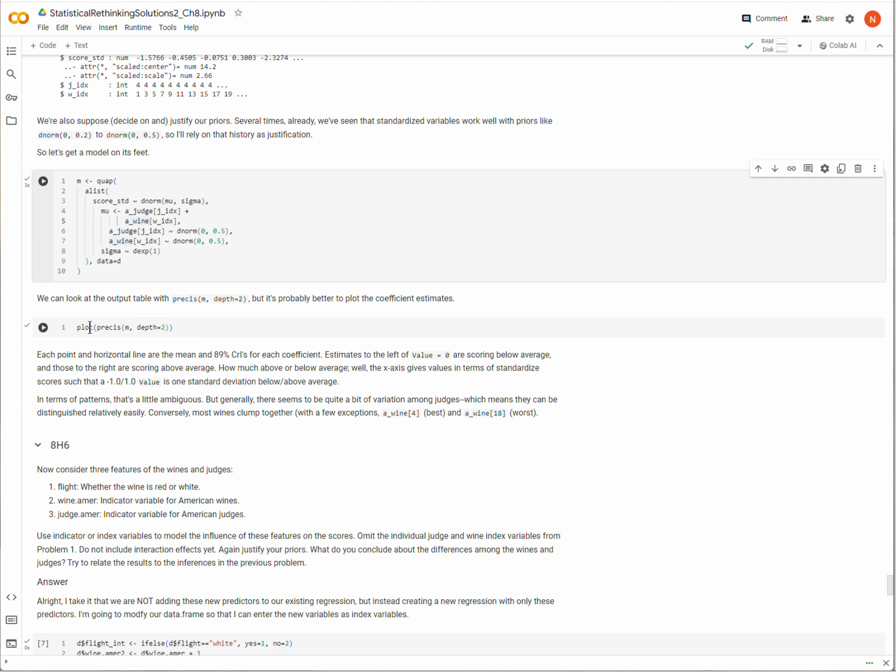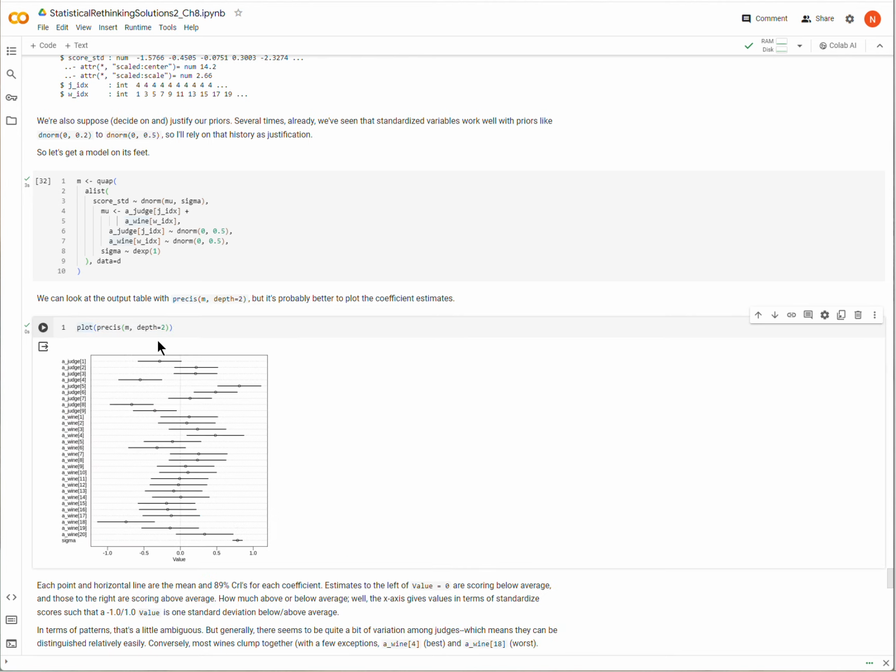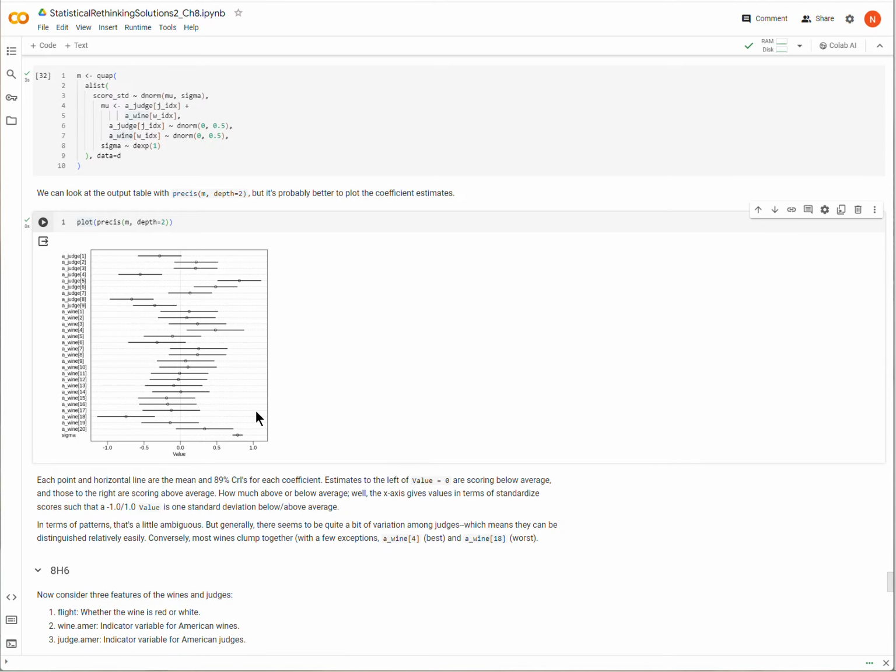As we go along, it'll be easier to plot the summary output. To get familiar with this, we have the precis summary function here, and if I plot it, I get something like this. So what is going on here? Along the x-axis are the parameter estimates, on a standardized scale.